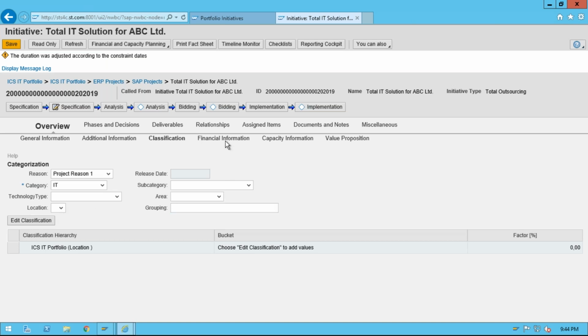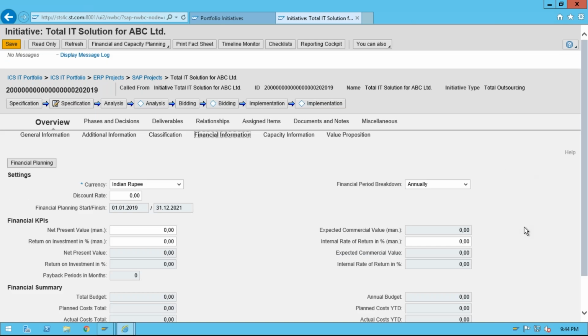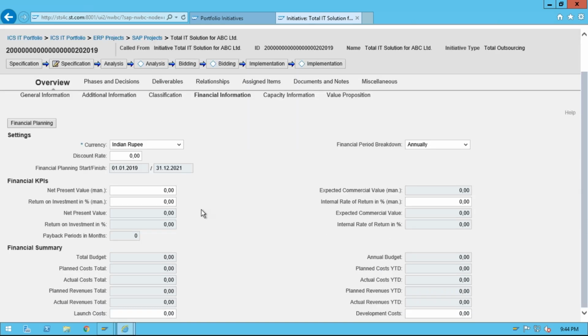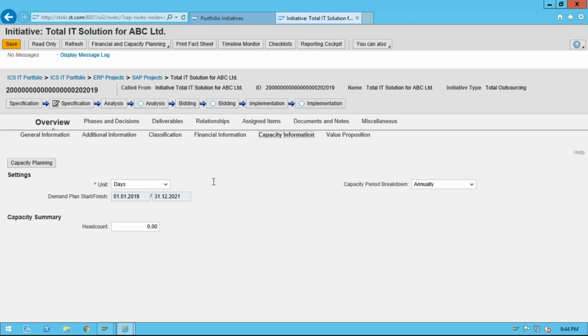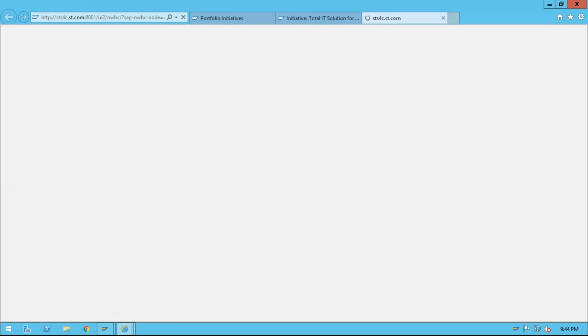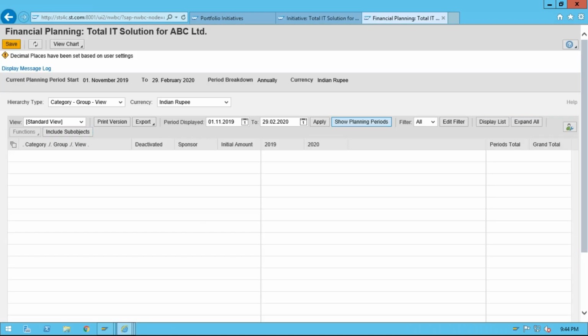Now coming to the financial information here, again it is related to the financial planning. Okay, you can analyze the different data here. We are having the net present value, return on investment, net present value, how it is being calculated, manually entered data, capacity information. Okay, so in financial information, just to show you, you can do the financial planning here. You click here, another tab will open and you can do the financial planning. But for initiative in this system, we did not. You can manually update here.